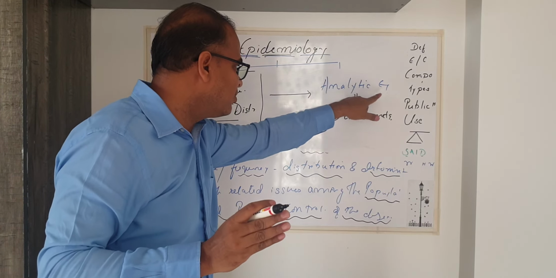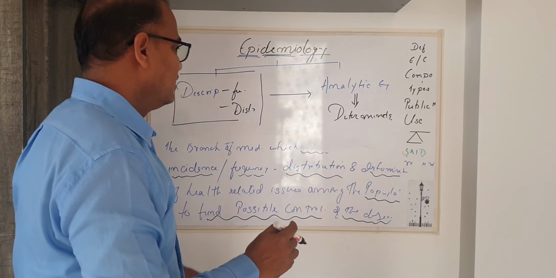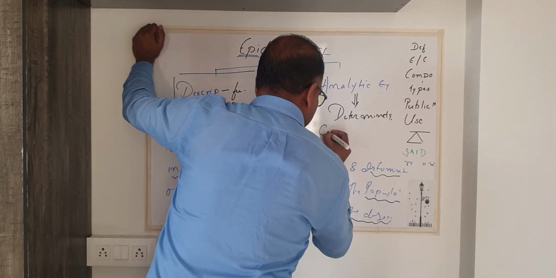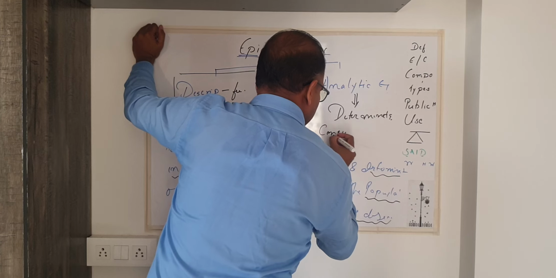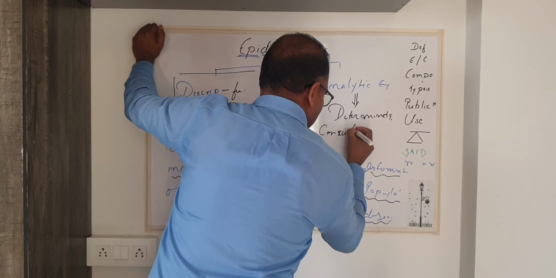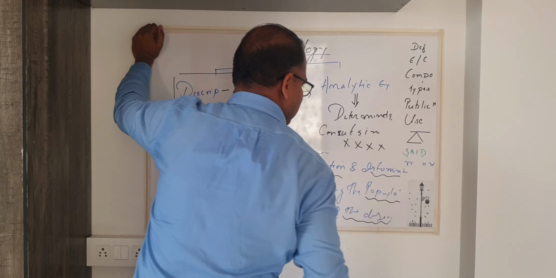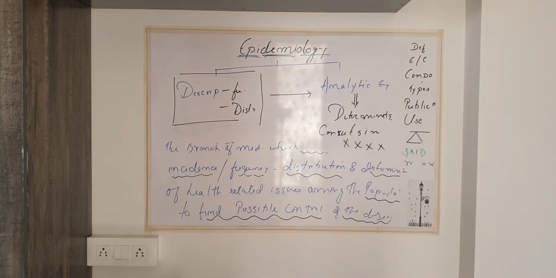And analytic epidemiology deals with the determinants, meaning this is the final or conclusive path to prevent the outbreak of disease, right?